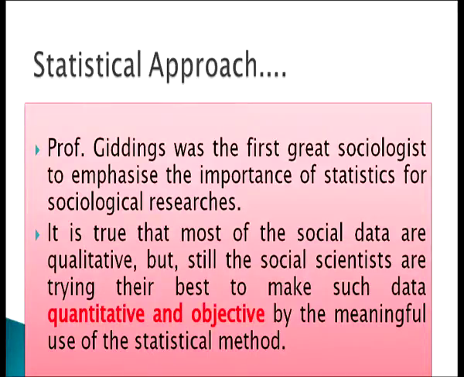It is true that most social data are qualitative, but still social scientists are trying their best to make such data quantitative and objective by the meaningful use of statistical method. The statistical method has an edge over other methods because, although most of the data in sociology is qualitative, we can measure it quantitatively as well as objectively through statistical method.